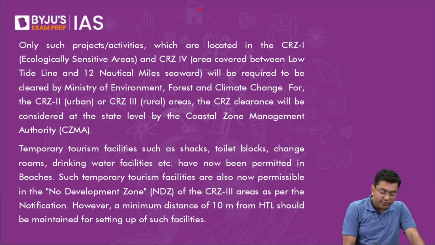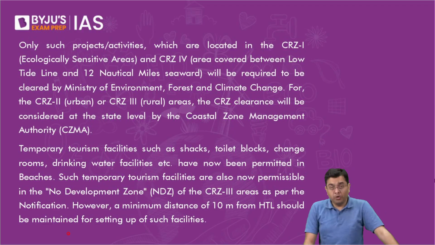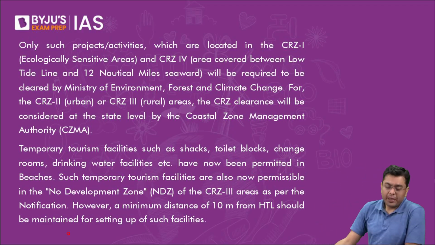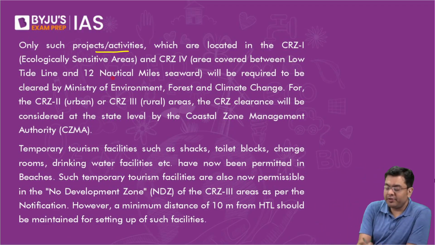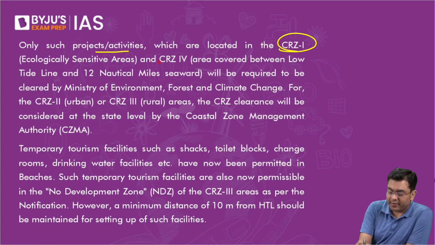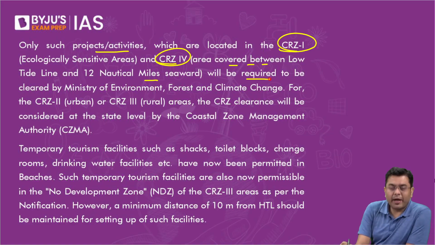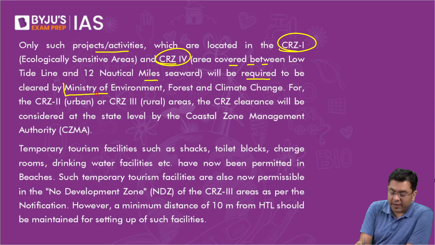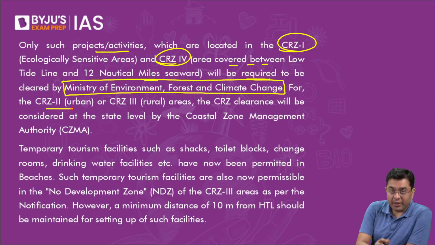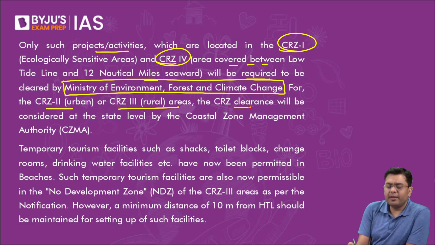They can get threatened. Now, as per the new CRZ norms of 2018, only such projects or activities which are located in CRZ 1 and CRZ 4, that is, area covered between the LTL and 12 nautical miles seaward, will be required to be cleared by the Ministry of Environment, Forest and Climate Change. For CRZ 2 in urban areas and CRZ 3 in rural areas, that clearance will be provided at the state level itself by the Coastal Zone Management Authority.